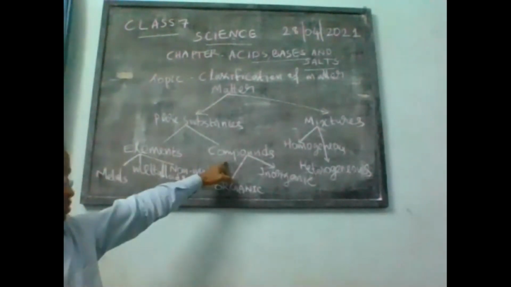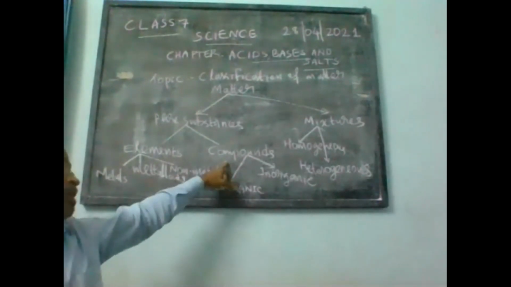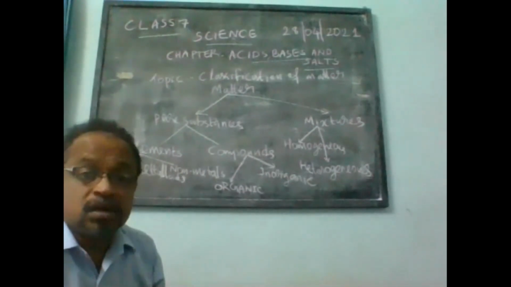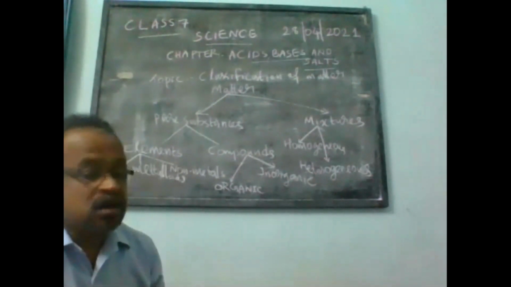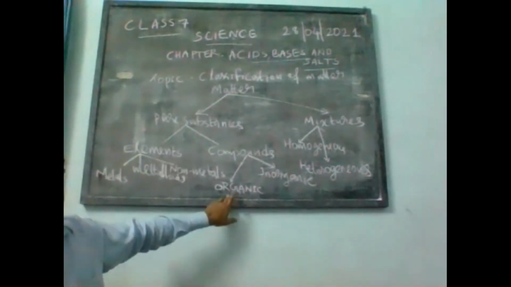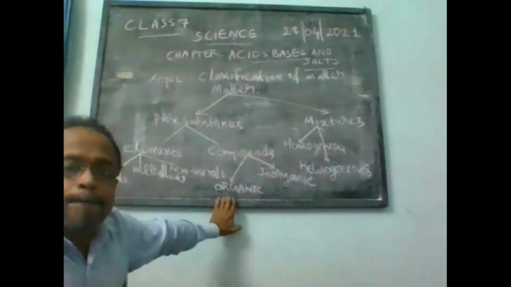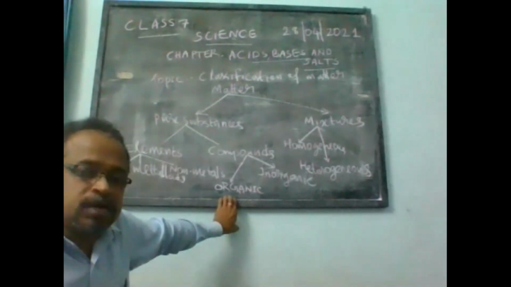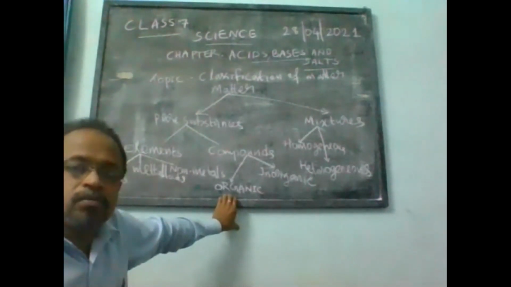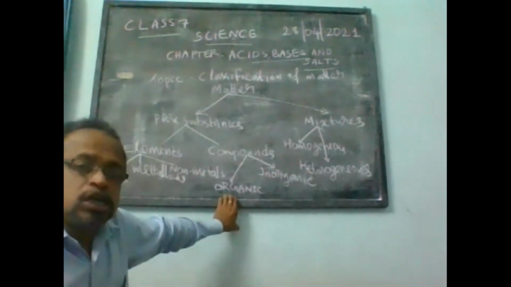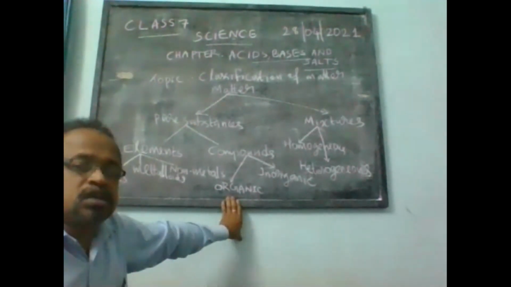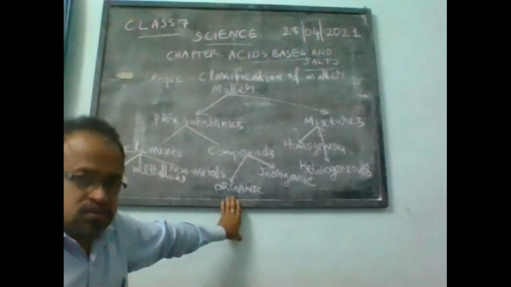Now, compounds. Compounds are divided into two major categories: organic compounds and inorganic compounds. Organic compounds are those compounds which are mainly compounds of carbon and obtained from living organisms. You will learn about organic compounds and organic chemistry in the higher classes.